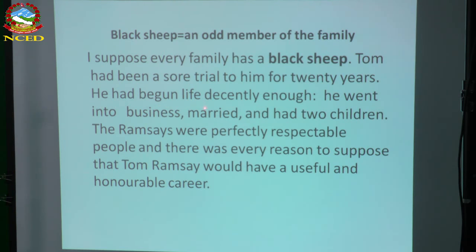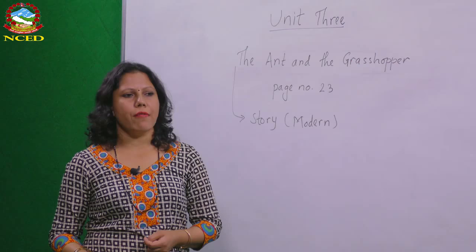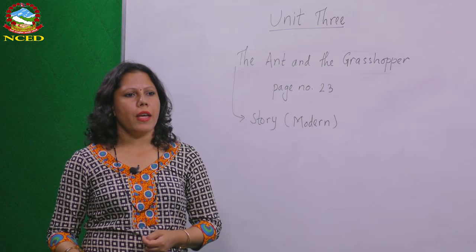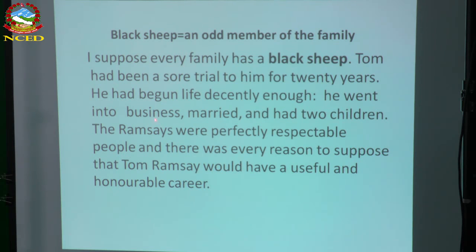He had begun life decently enough. Tom had started his life very decently. It was very good in the beginning. He went into business. First of all, Tom started business. Tom married and had 2 children. It seems that Tom had a very good life in the beginning. The Ramsays, these 2 brothers, George Ramsay and Tom Ramsay, were perfectly respectable people.